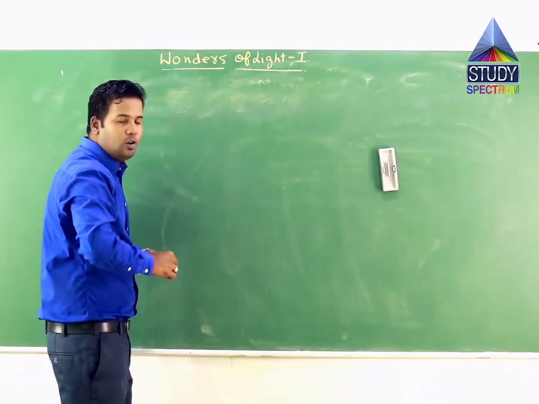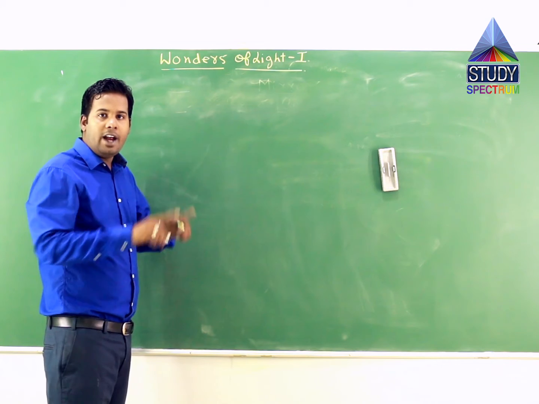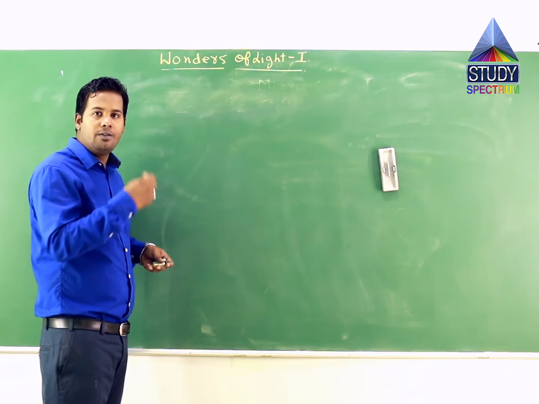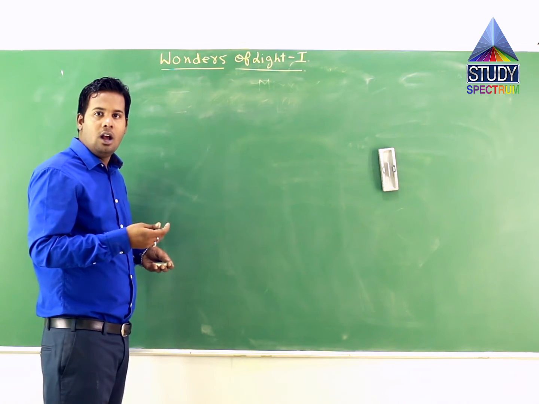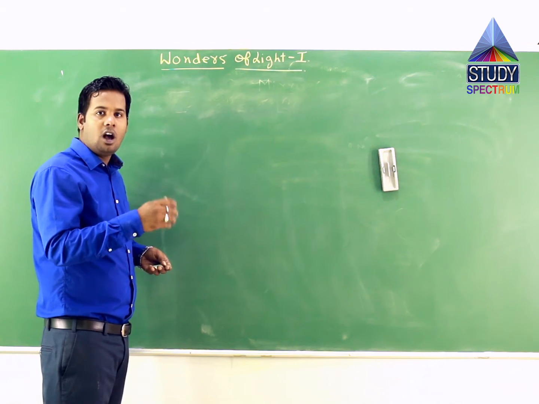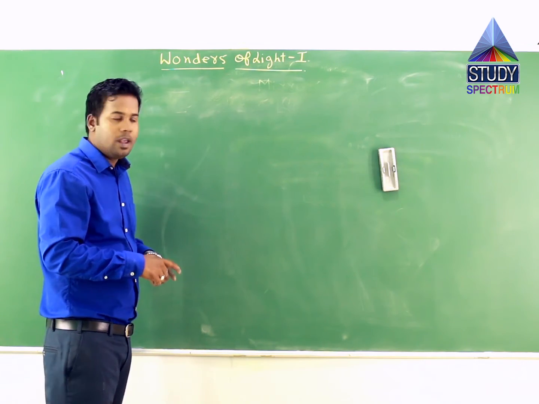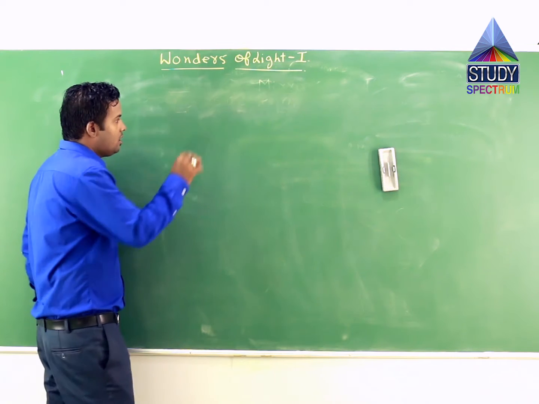Now if you open your textbook, you will find a table where different positions of objects in front of a concave mirror are given, and what are the types of images, how the image is formed, where it is formed, it has been given in tabular form. We will try and understand different cases.